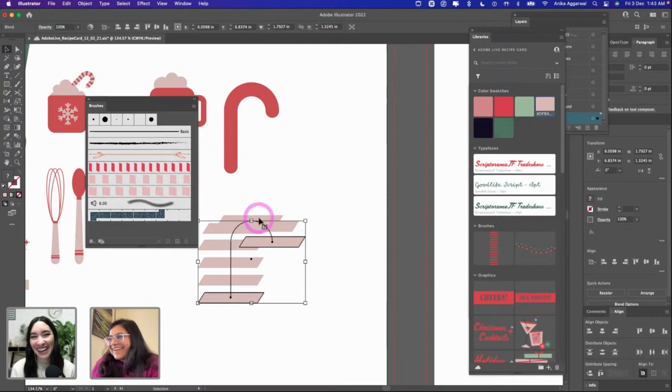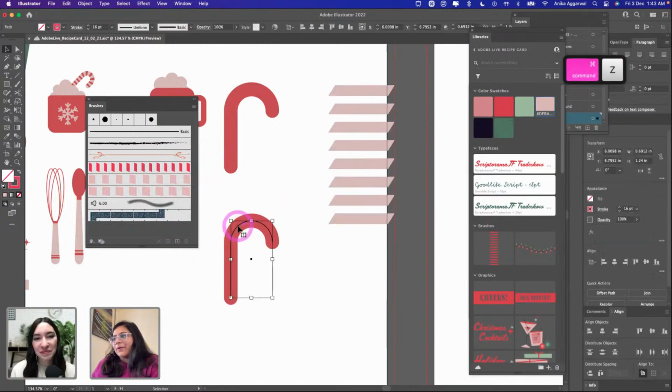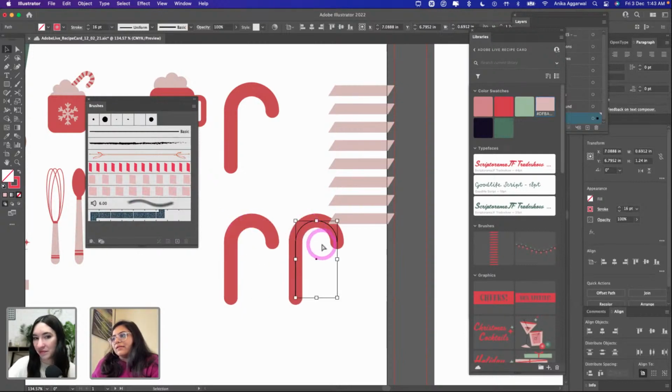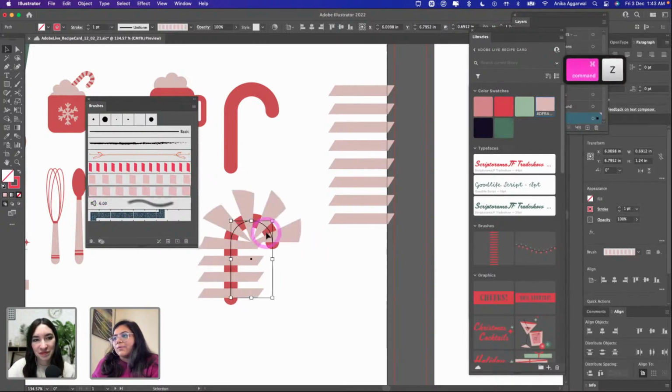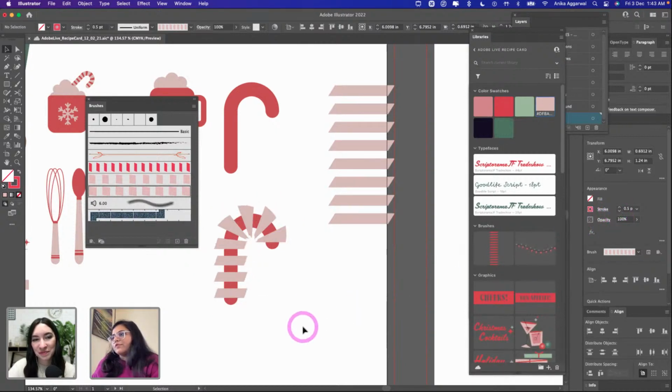So this is what happens if I do that, but that's not what I wanted. What I wanted was to follow the path of the stroke. So I'm just going to replicate this by pressing Command C and Command F, and I'm going to select the one on the top. If I move it to the side, it's a copy, and then I will select this. And we have this shape, which is essentially a brush that we use in the form of a shape.